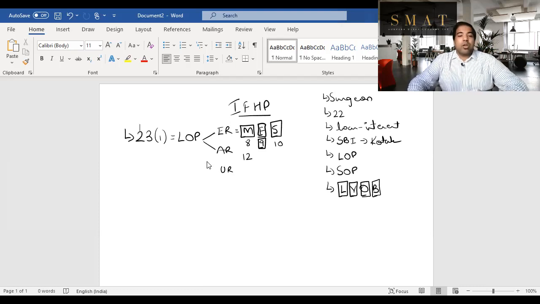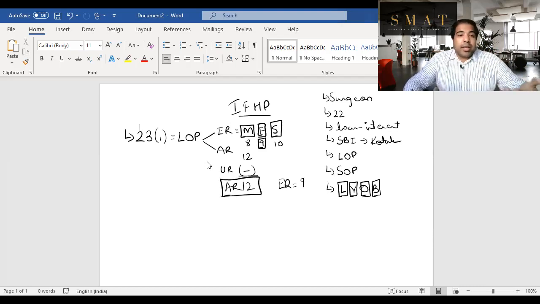If that is the case, then you can minus unrealized rent. And after minusing unrealized rent, let's say in this case there was no unrealized rent, your AR is 12 and your ER is 9. Whichever is higher, your AR is higher, so you will choose that. Now when AR is higher than ER, can you minus any vacancy loss?